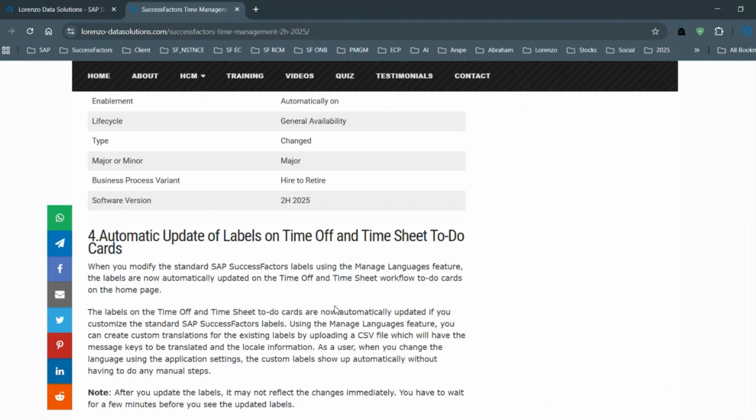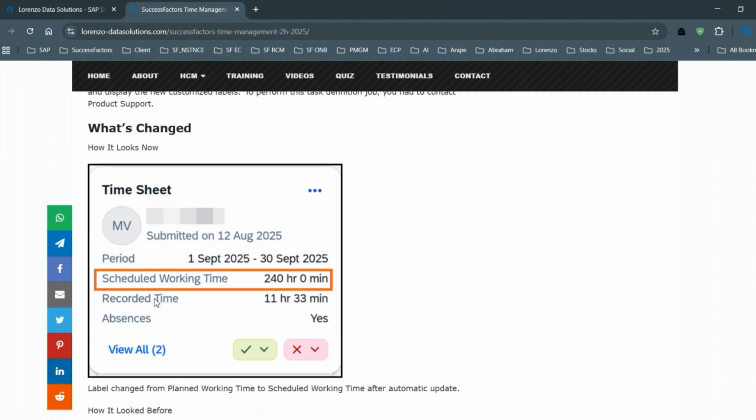Next, let us also understand the automatic update of labels on time off and timesheet to-do cards and all on the home page. Usually you may be changing a lot of labels, right? Every time, you don't see it getting updated on the cards. For example, on the home page there is something called standard working hours or standard working time. Maybe with regard to the timesheet, or if you have applied leave for a vacation, the start date and end date. Now you change to some other label,